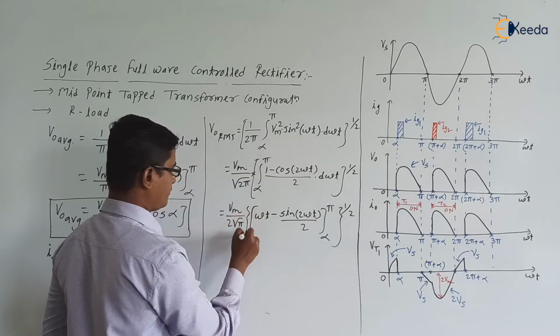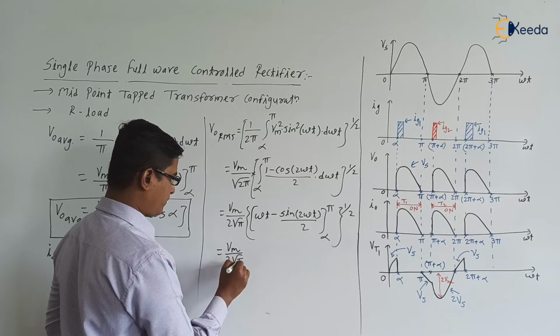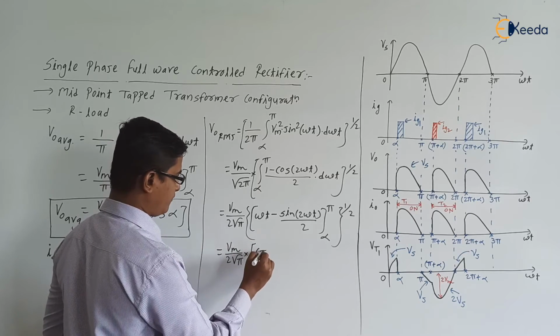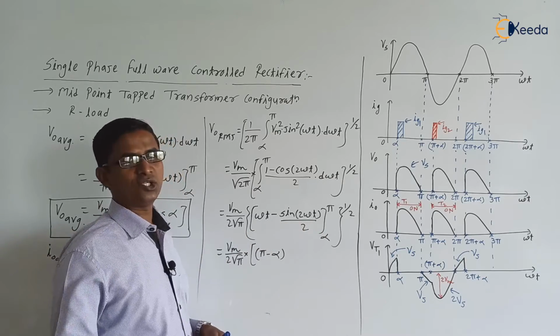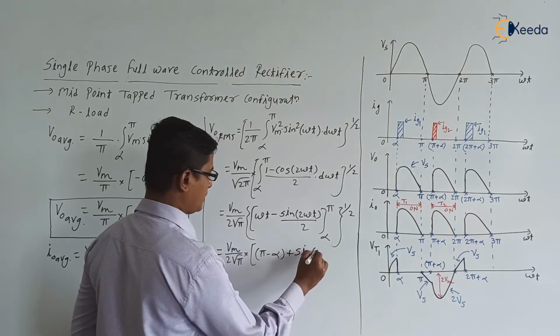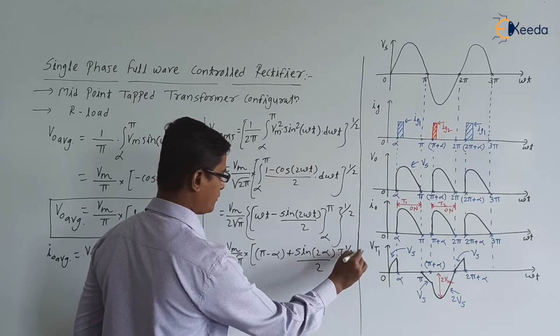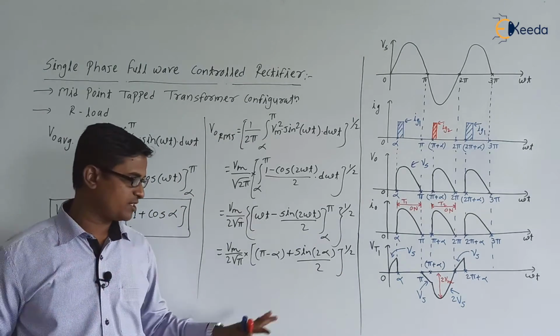We can simplify it as Vm upon 2 root pi into pi minus alpha minus sine 2 pi by 2, sine 2 pi is 0, so 0 by 2 is 0, plus sine 2 alpha by 2, to the power 1 by 2. This is the expression for V0 RMS. No need to memorize the expression, please be careful.